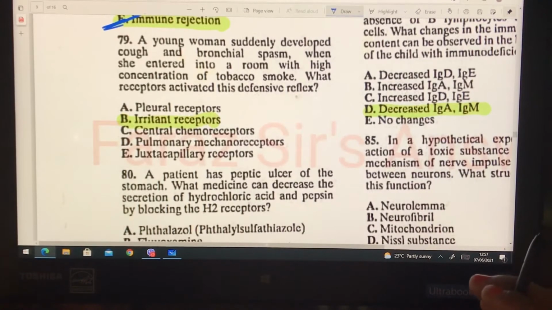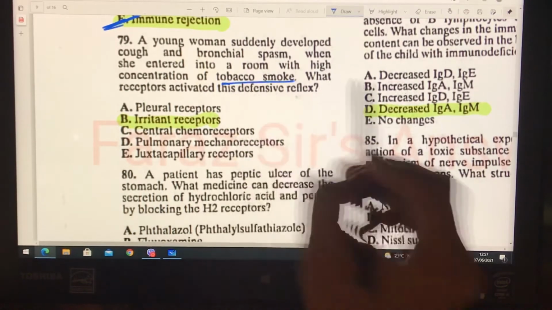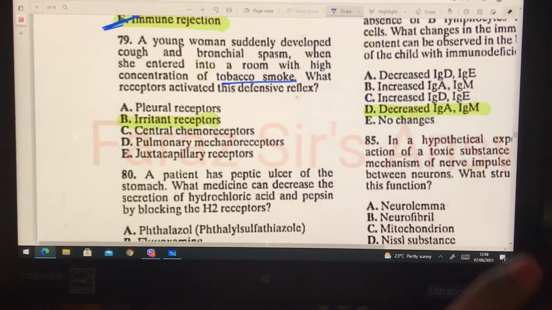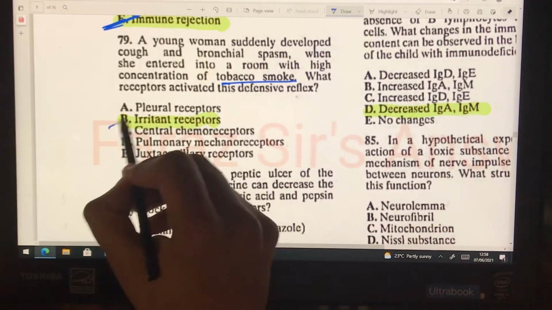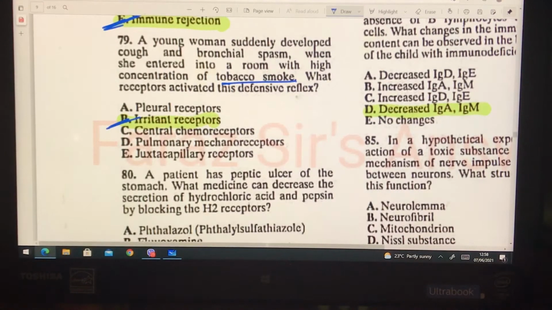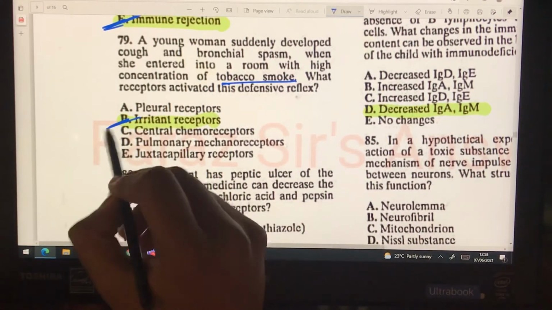So the next question is, a young woman suddenly developed cough and bronchial spasm when she entered into a room with a high concentration of tobacco smoke. What receptors activated this defensive reflex? Very direct question. Irritant receptors. What are irritant receptors? They lie between the airway epithelial cells and are stimulated by noxious gases, cold, or inhalation of dust. So irritant receptors.